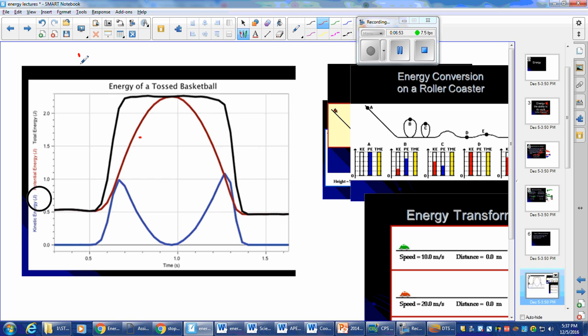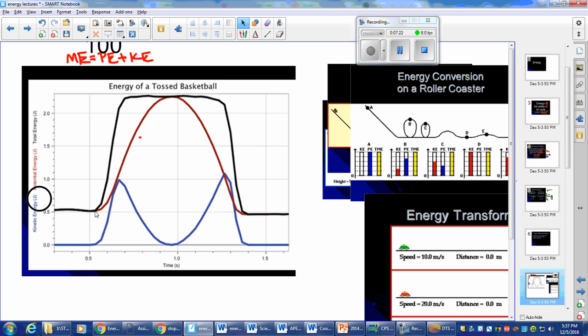So let's think about it in terms of mechanical energy. Potential energy plus kinetic energy. So right now, I'm going to go ahead and type out 100%. So our mechanical energy is the total, so 100%. At the beginning, we have no kinetic energy, right? So this 100% has to come from just potential, right?